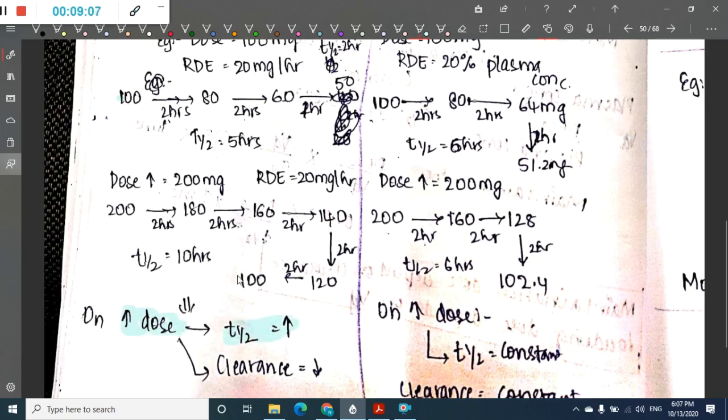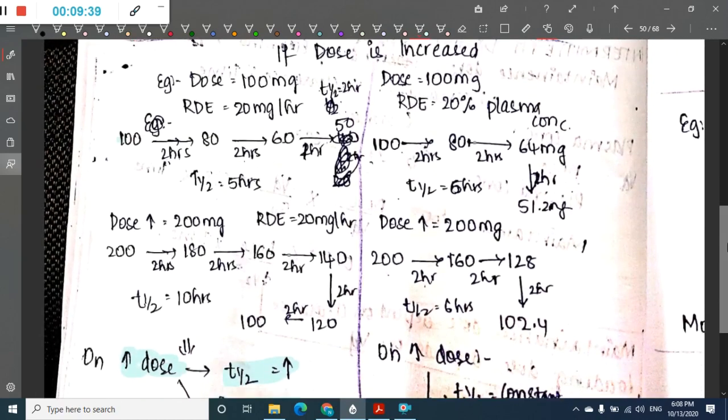Then what is happening to the clearance? See, here 100 milligrams of drug is given, clearance is 50, so 50 milligrams is lost. Whereas here in the second case, 200 milligrams of drug is given. At the end, 100 milligrams is lost, 100 milligrams is remaining. So what is happening to the clearance? Clearance is decreased because there is more amount of drug left when the dose is increased. So here the clearance is decreased, right? That is for zero order kinetics.